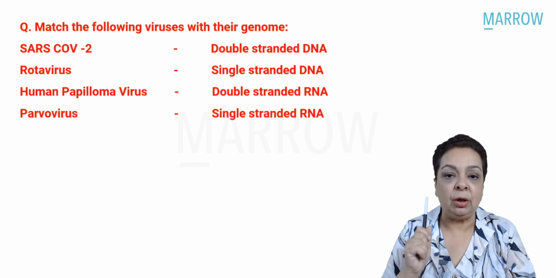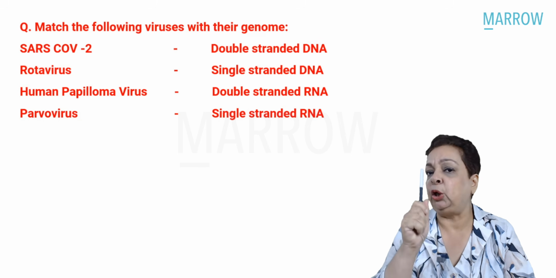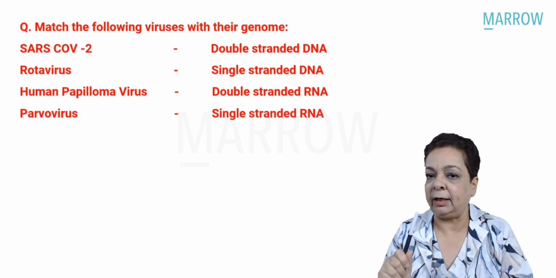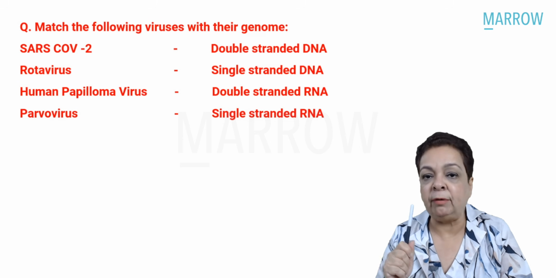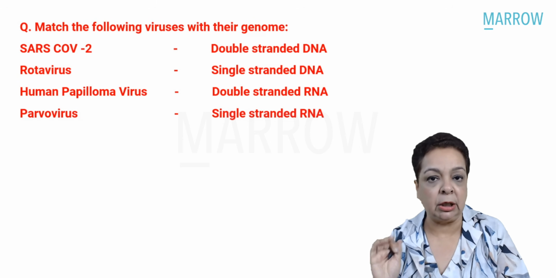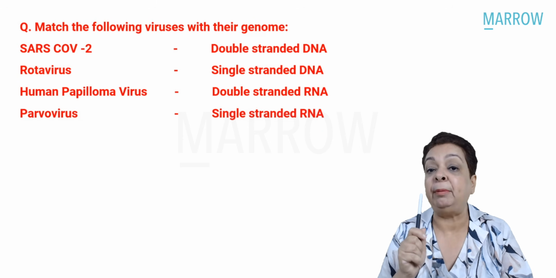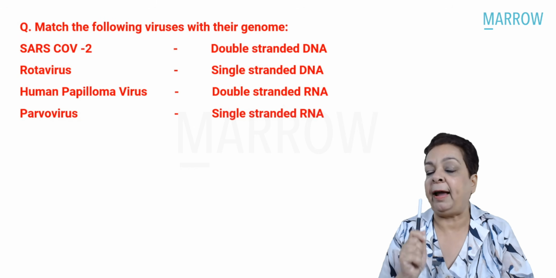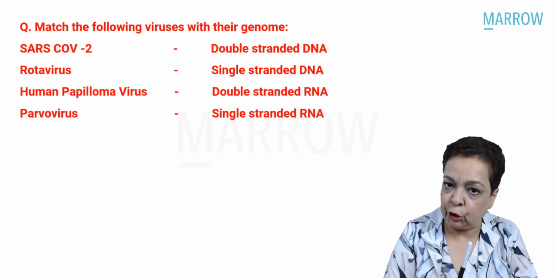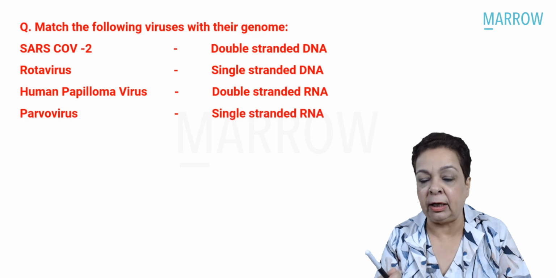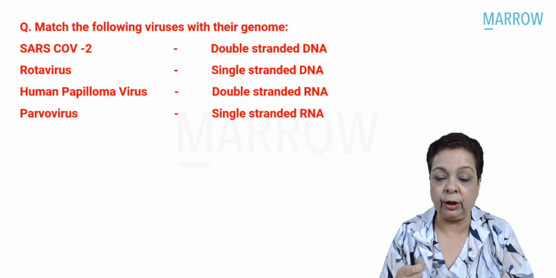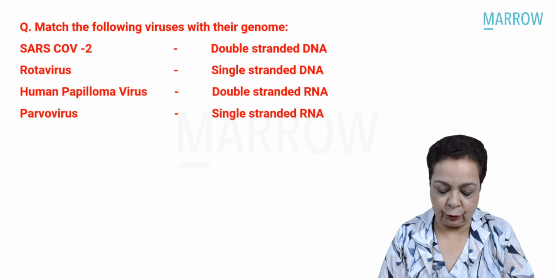So know which virus belongs to which family, like rotavirus belongs to reovirus, JC virus belongs to polyomavirus, and Epstein-Barr virus is a herpesvirus. Know the family name and its members. Then know the properties of every family. What kind of genome does it have, whether it is enveloped, non-enveloped, where does it replicate, and so on. That would do lots of your job.